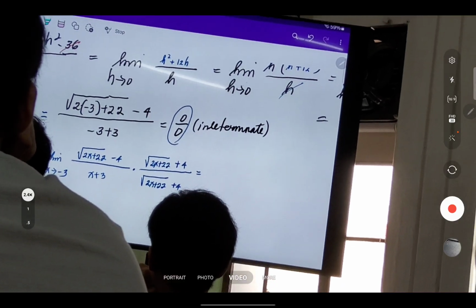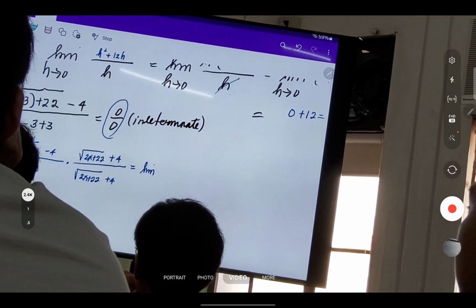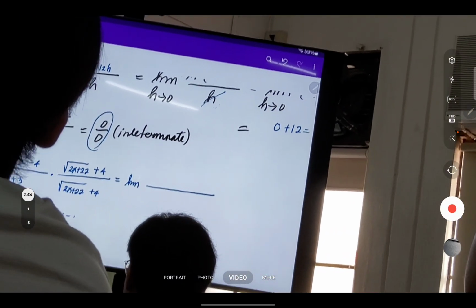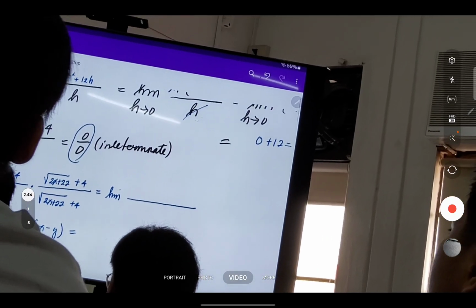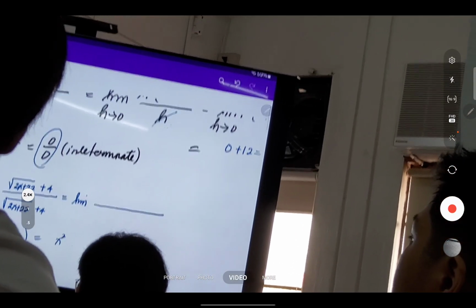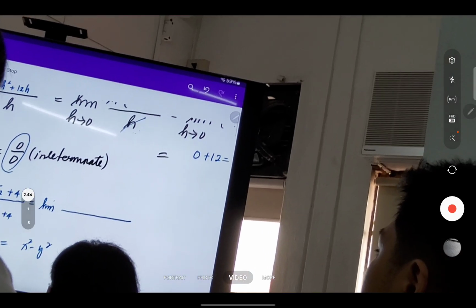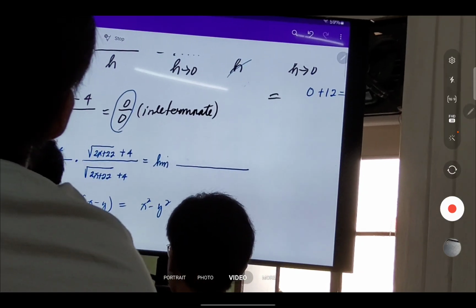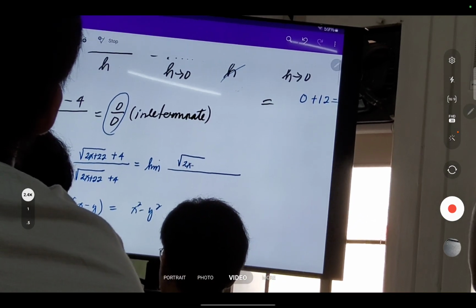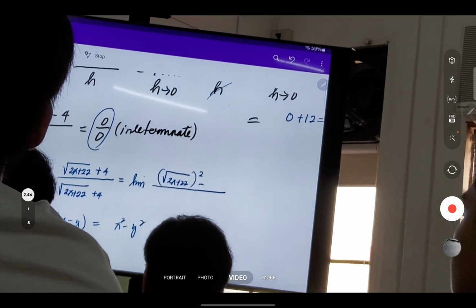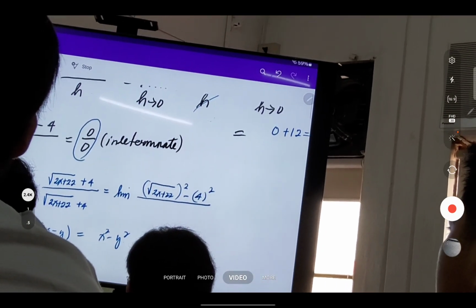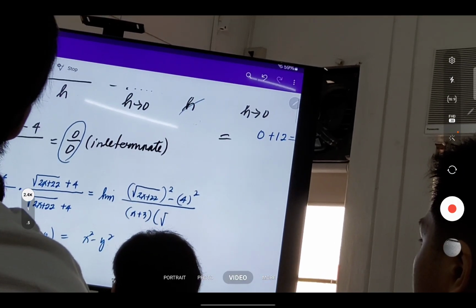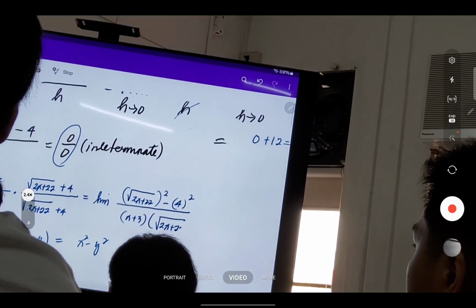So if you have x plus y times x minus y, ano yung product? Full method. X squared minus y squared. So parang kami yung x plus y, x minus y, right? So ano yung product niya? You have the square root of 2x plus 22 squared minus 4 squared, right? Over what? X plus 3 times the square root of 2x plus 22 plus 4.